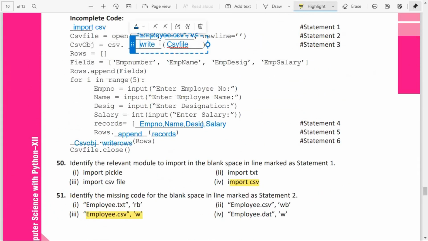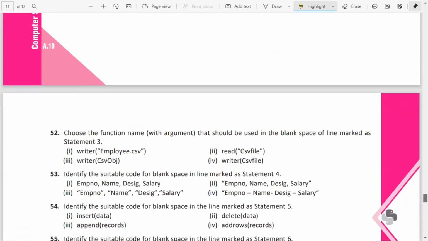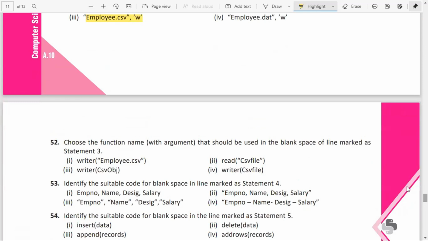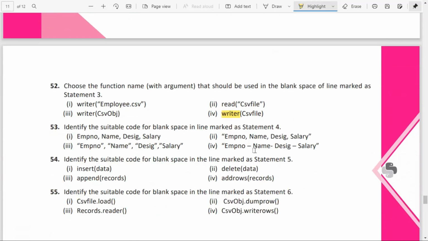You are calling the writer object for writing the CSV file. So inside that, what is the file object name? csvfile. So this one. Identify the suitable one; you are just passing this one, option 1, without quotes.